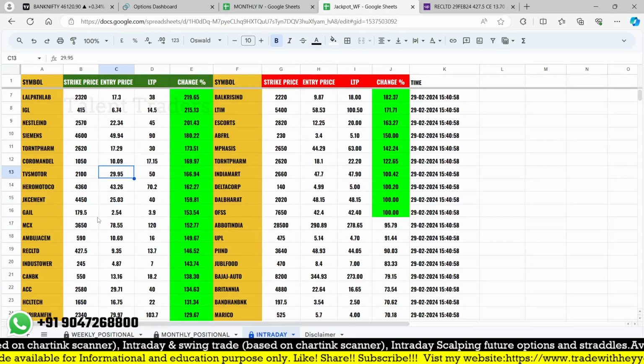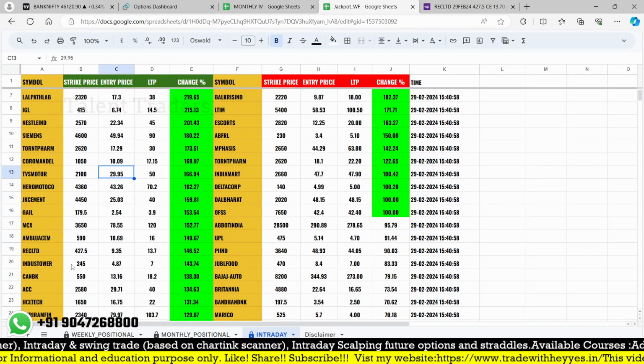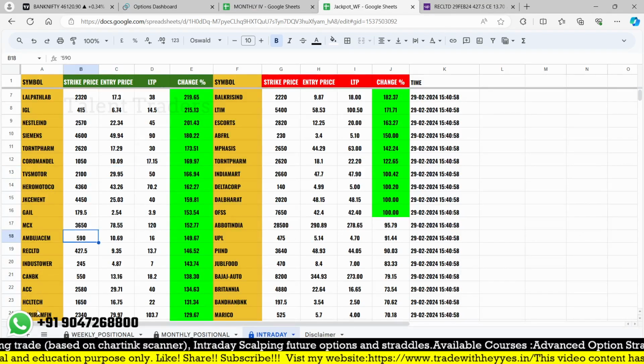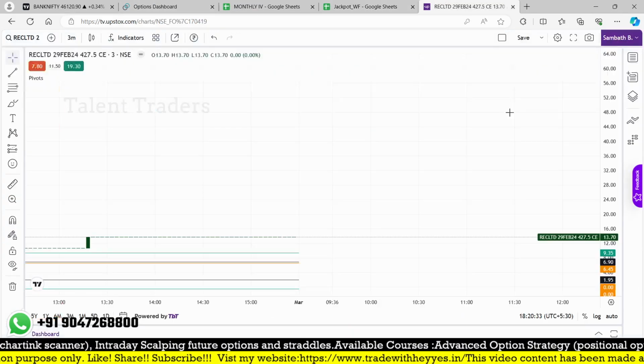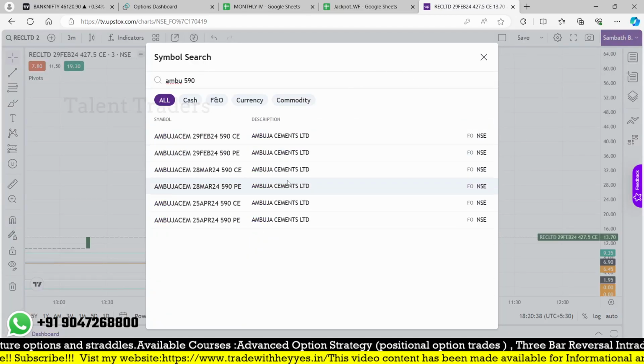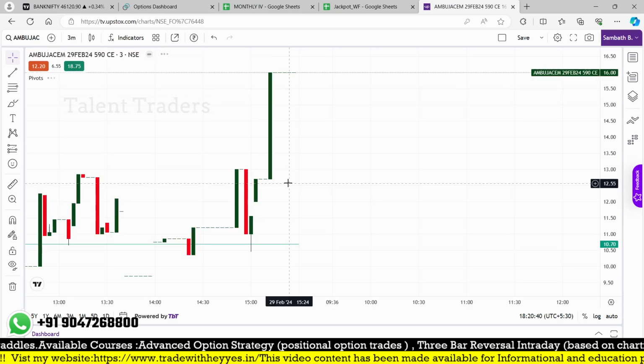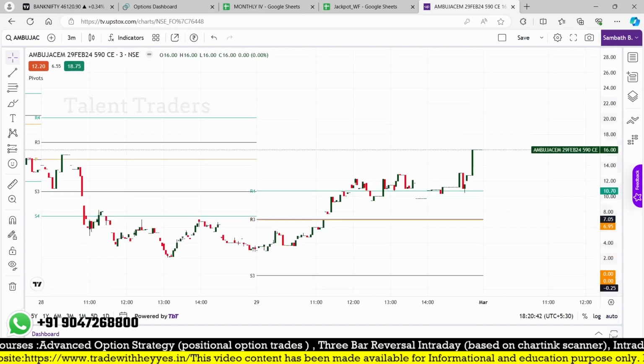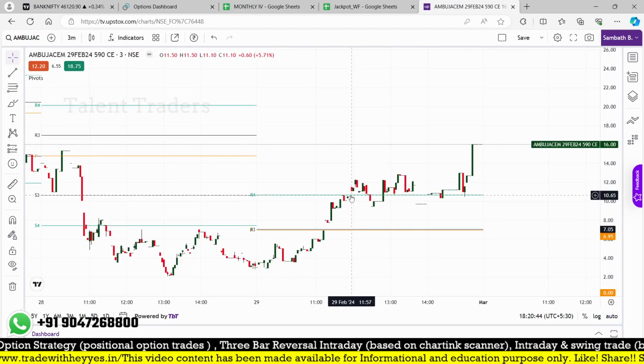29, it's showing JK Cement, Hero MotoCorp, MCX. So only liquid ones we can plan. 590 Ambuja Cement. I think Ambuja Cement is also moving. 590 strike price. Yeah, this one is a valid breakout, but we are not taking it.